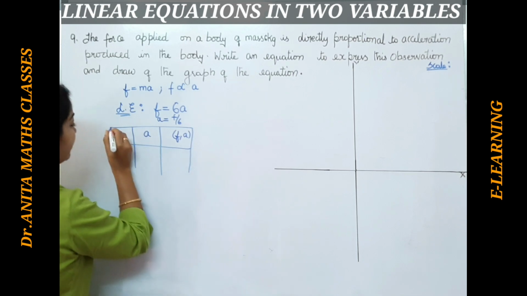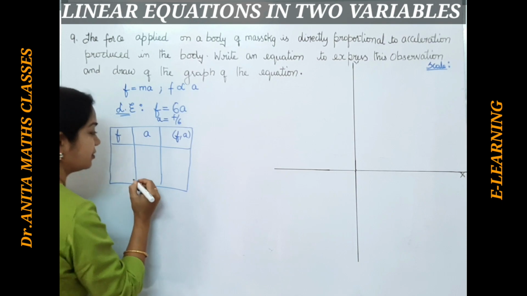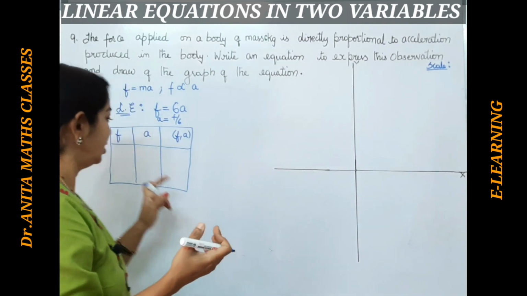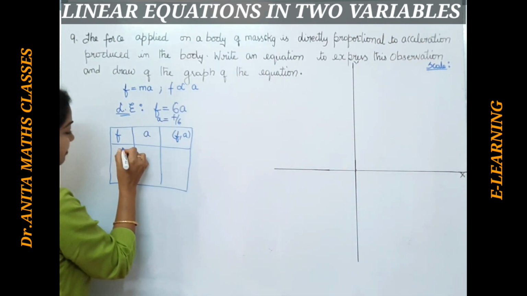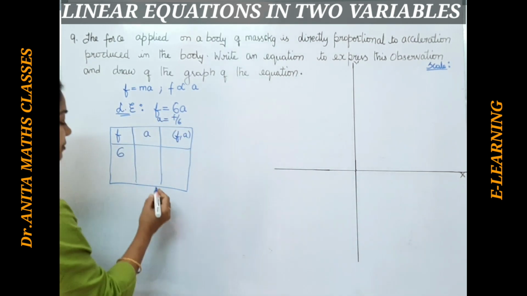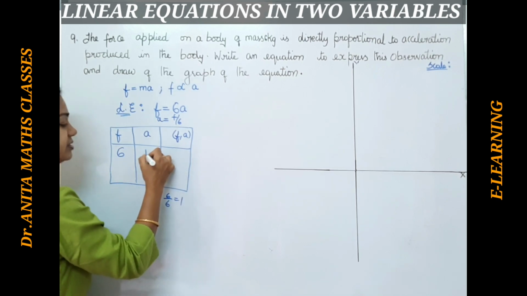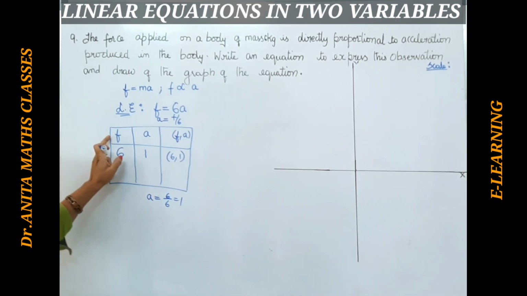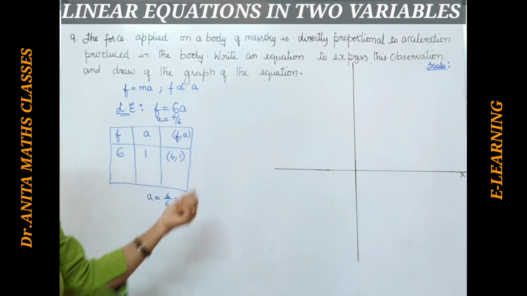In the previous situations I have taken zeros. Now, can we take 0? We cannot take 0 here. Why? Because if it is 0, the force applied is nothing. So let me not take 0, but let me take force as 6. If I keep 6 by 6, a becomes 1. So if F is 6, a is 1. So 6 comma 1 is a point. Why am I not taking zeros for force and acceleration? Because the force applied cannot be 0 here.